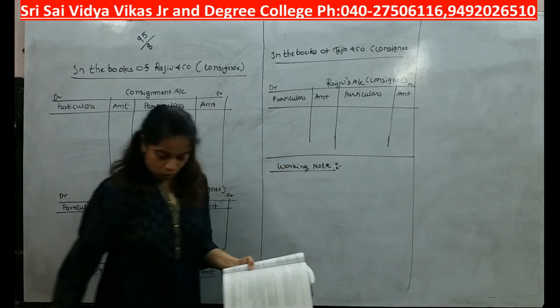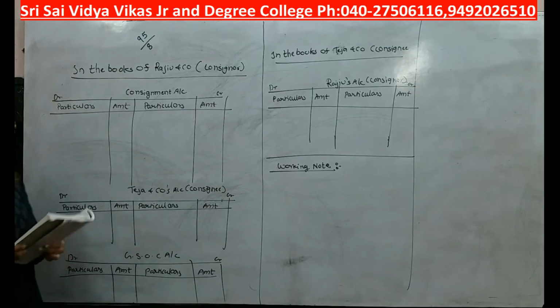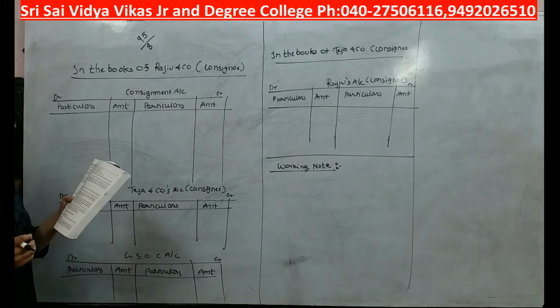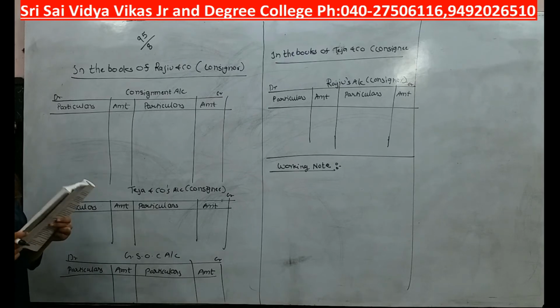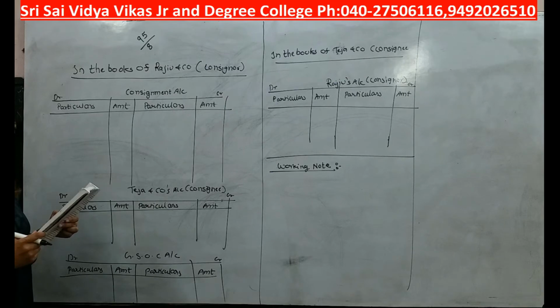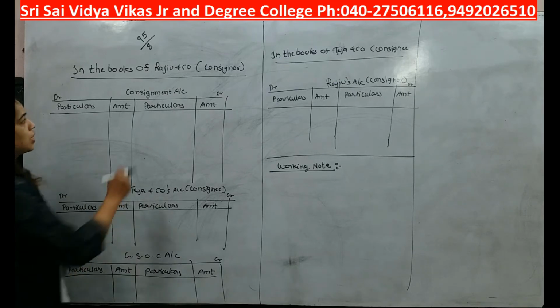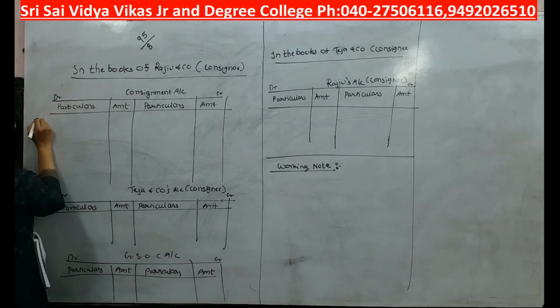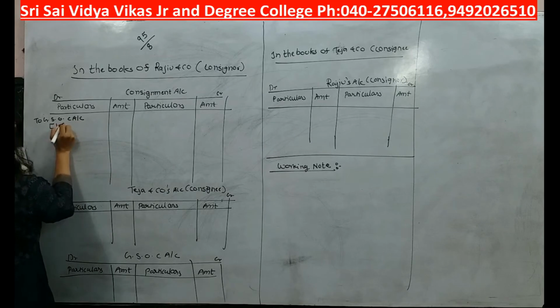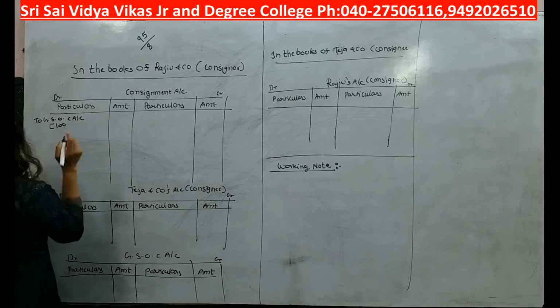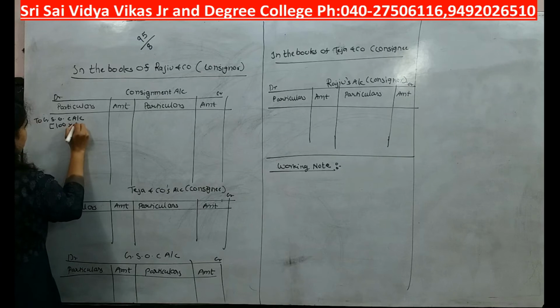Okay, now see, let's start with the sum students. What are they saying? Rajiv and Co of Chennai consigned 100 radios to Teja and Co of Hyderabad. The cost of each radio was rupees 500. So first entry will be consignment account debit to GSOC account in bracket 100 radios we are sending and each cost how much? 500.